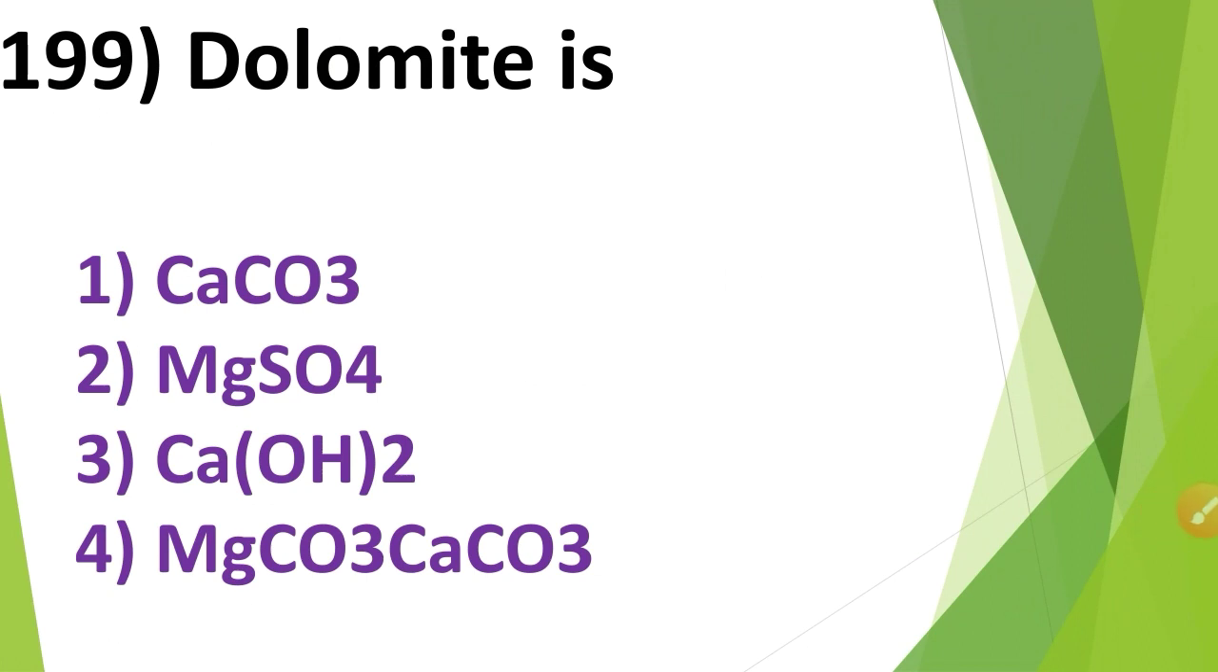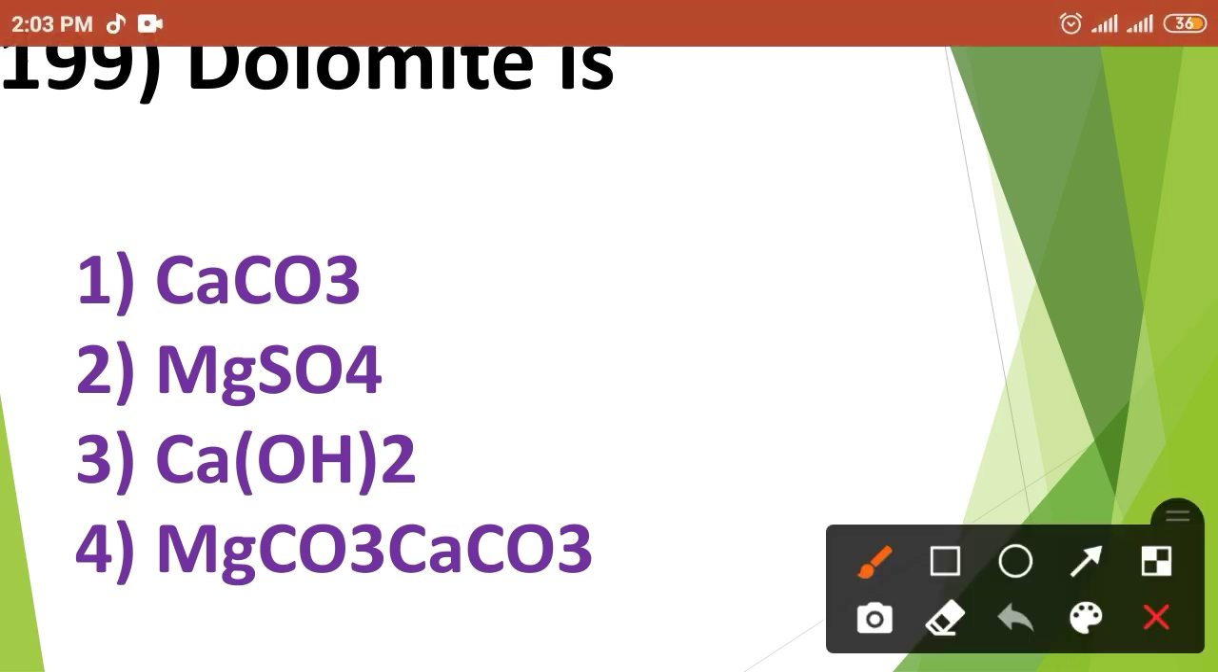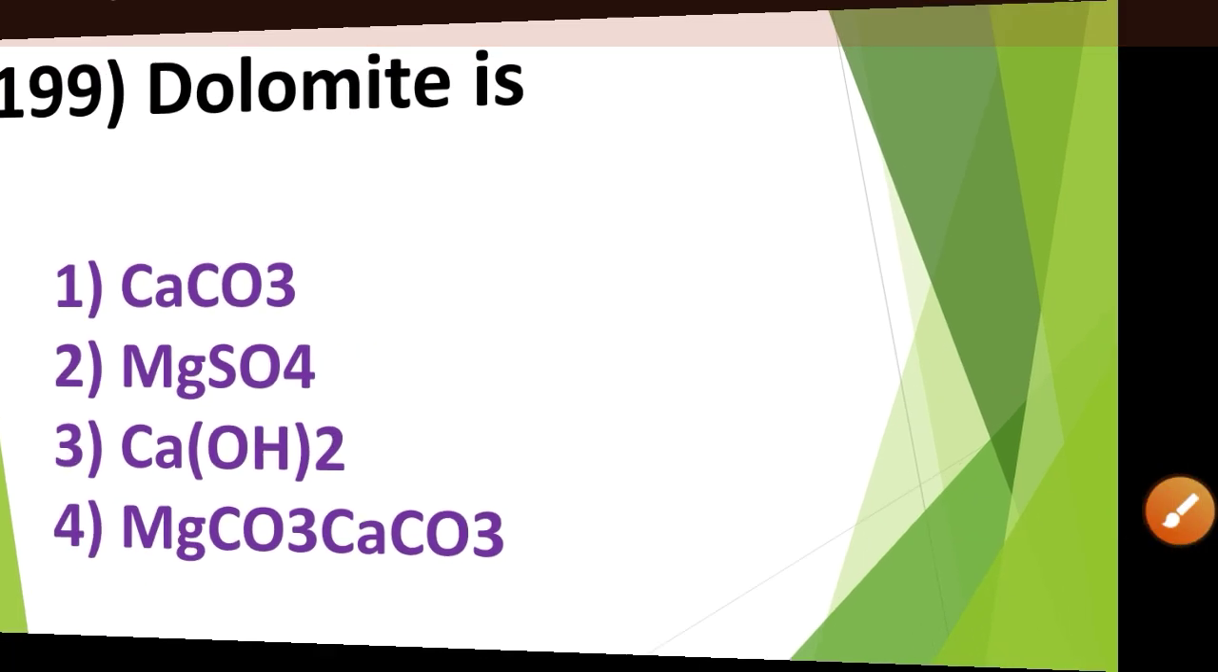Then next question. Dolomite is: first option, CaCO3; second option, MgSO4; third option, Ca(OH)2; and fourth option, MgCO3 CaCO3. So dolomite is option number 4. That means MgCO3 and CaCO3.